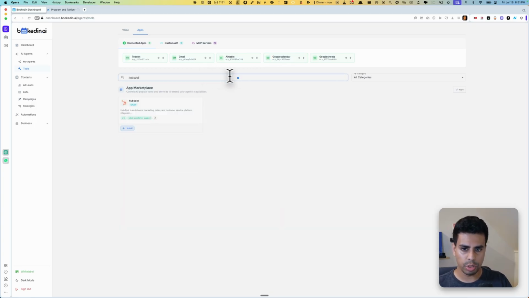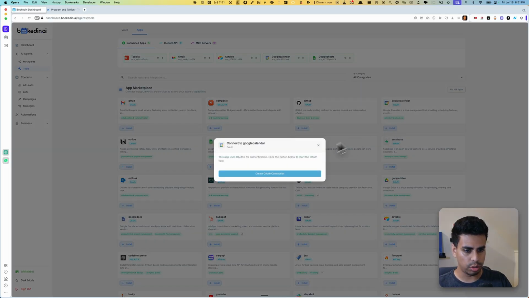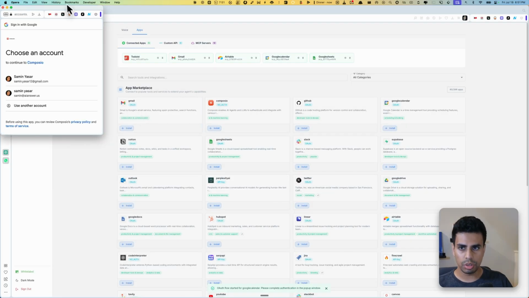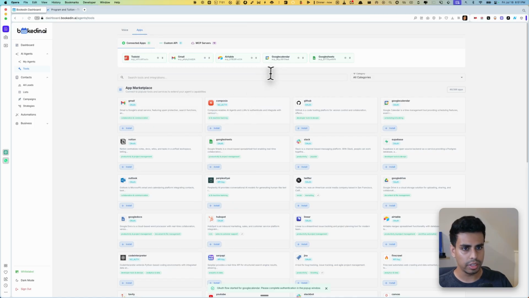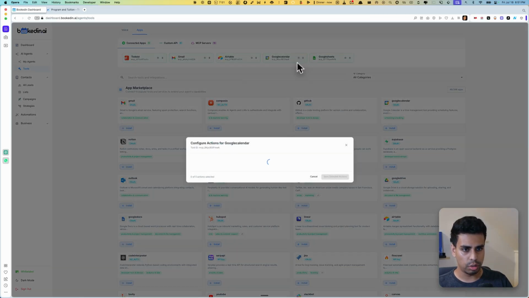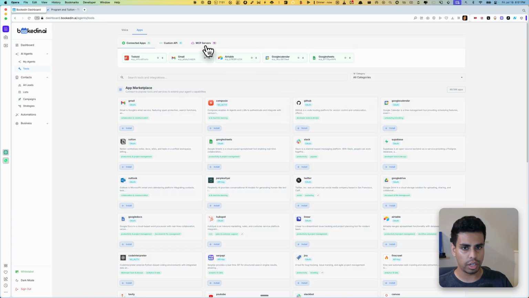So these are all Composio widgets, the MCPs we have installed, where all you got to do, for example, let's say I want to show you how I get the Google Calendar. If I want to embed that, all I need to do is hit install. Okay, cool. So you see this pop-up comes up and then I just have to sign in with my email and then it'll automatically be connected to me. All right. So then it'll just come up here. Then you just hit that button and then you just put the tools you want the AI to use. You hit save and you're kind of good to go there.